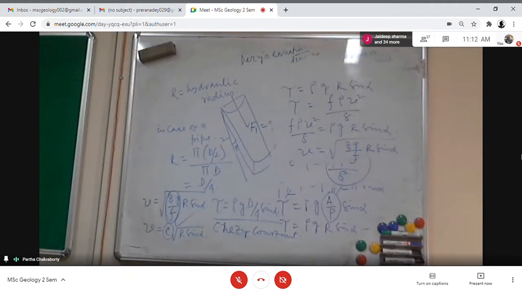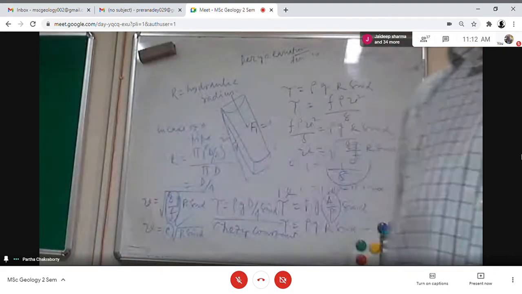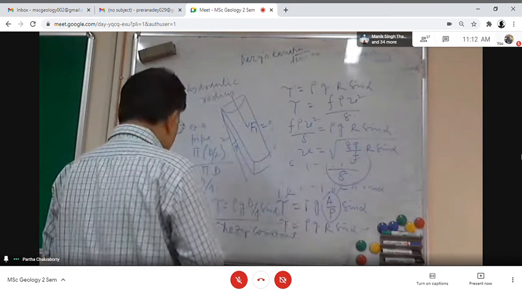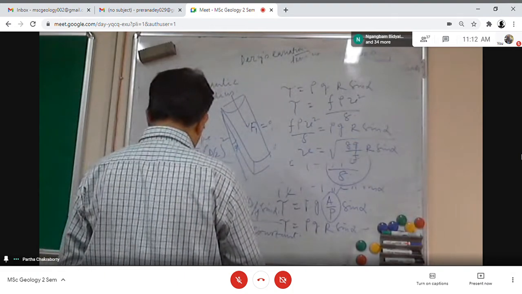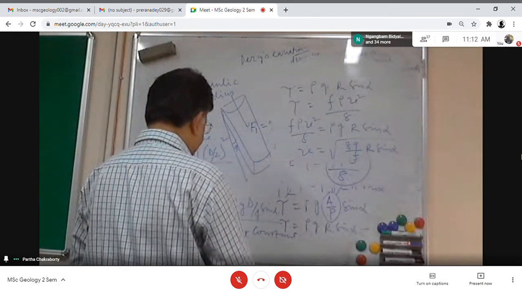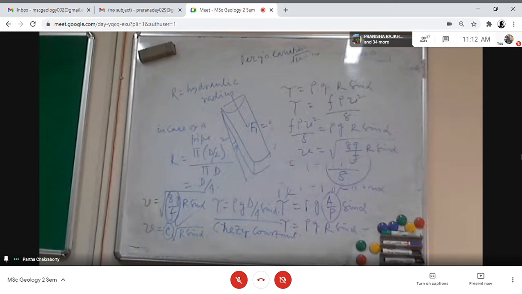Very important equation, not only for geologists but also for civil engineers. This is called the Chezy equation. Okay?